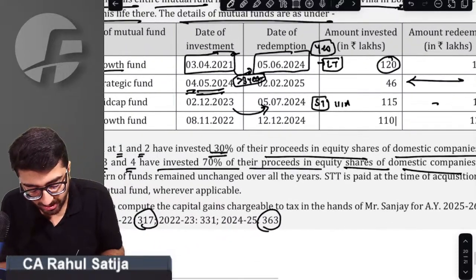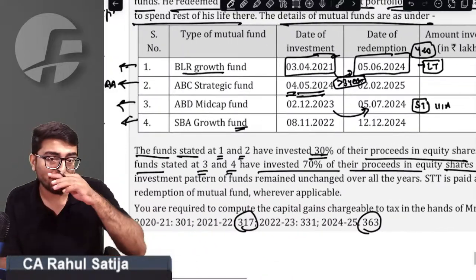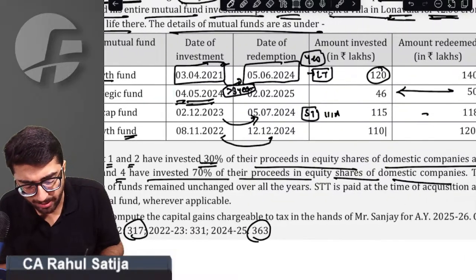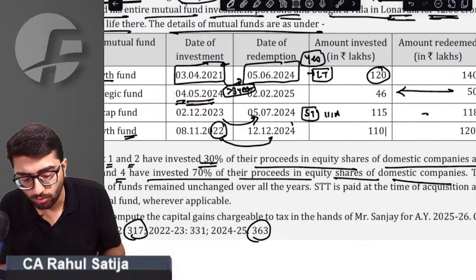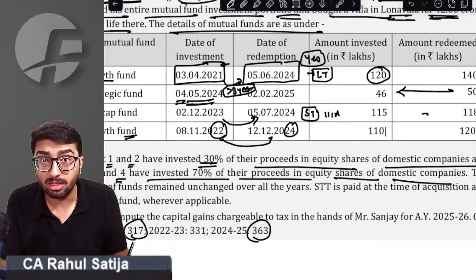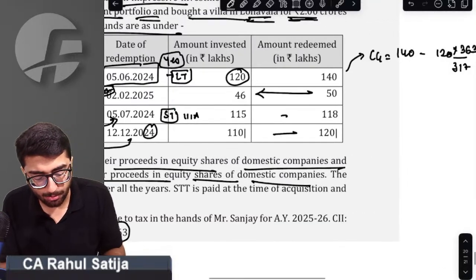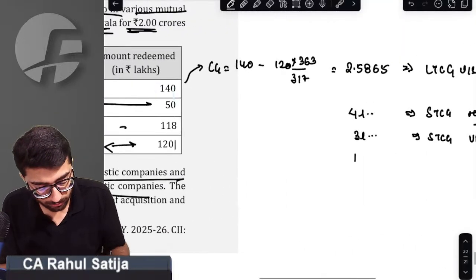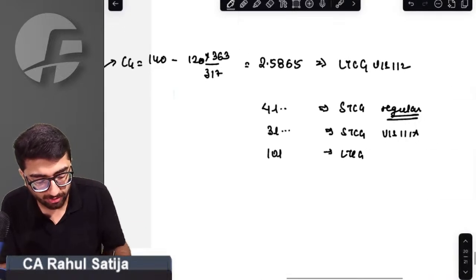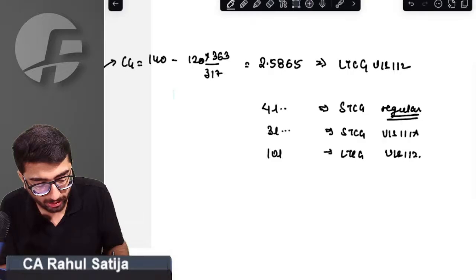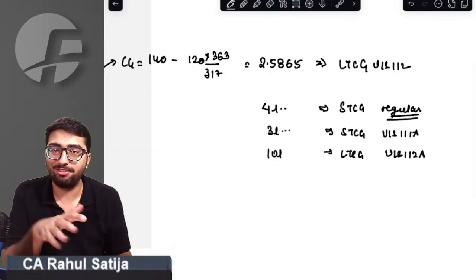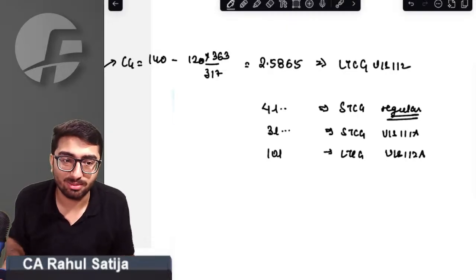And at last, it is also an equity-oriented mutual fund. SBA fund is also an equity-oriented mutual fund. Is it held for more than 1 year? I can see it was acquired in 2022 and sold in 2024. Therefore, it is long-term capital gain. The 10 lakh amount will be long-term capital gain, and since it is an equity-oriented mutual fund, it will be under Section 112A. Did you see all kinds of capital gain in one question only? All kinds of capital gains that we can ever have are in this portion.